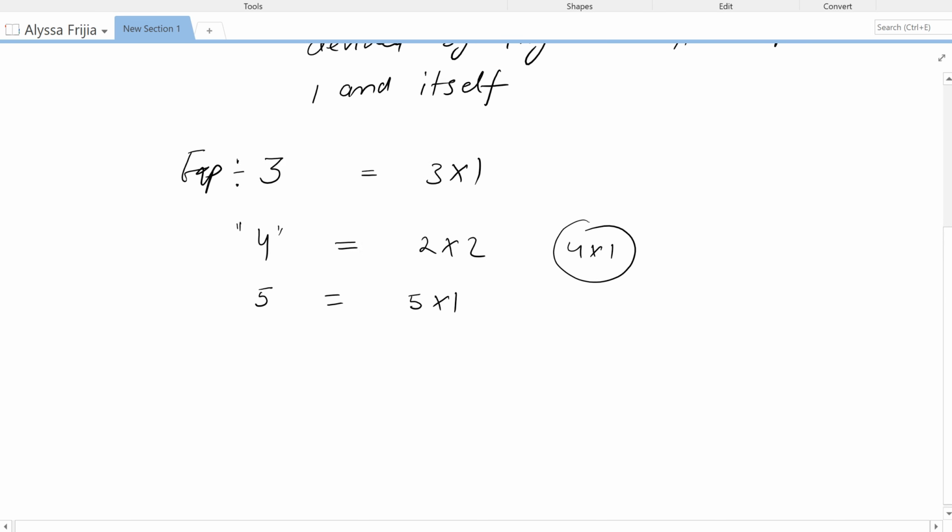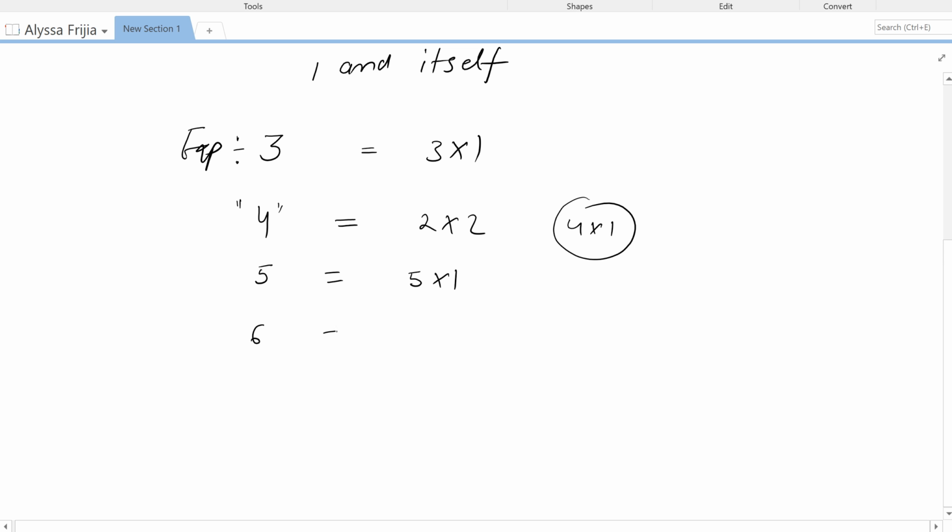So 6 isn't a prime number, though. 6 is not a prime number because we can write 6 times 1, and that's one of the factorizations. 6 also can be written as 2 times 3. 2 times 3 is 6.